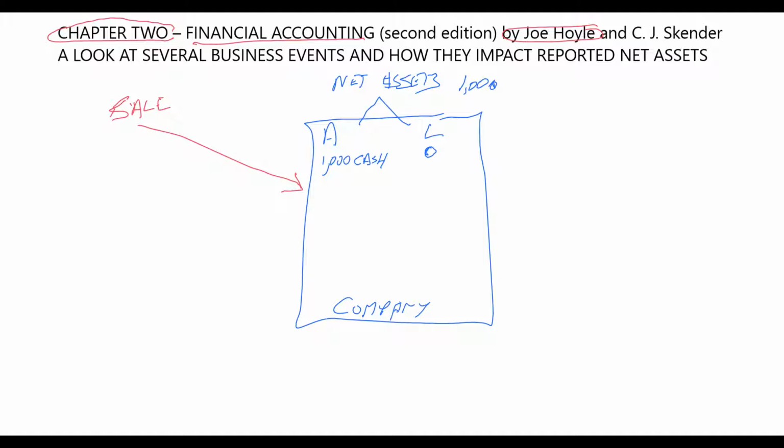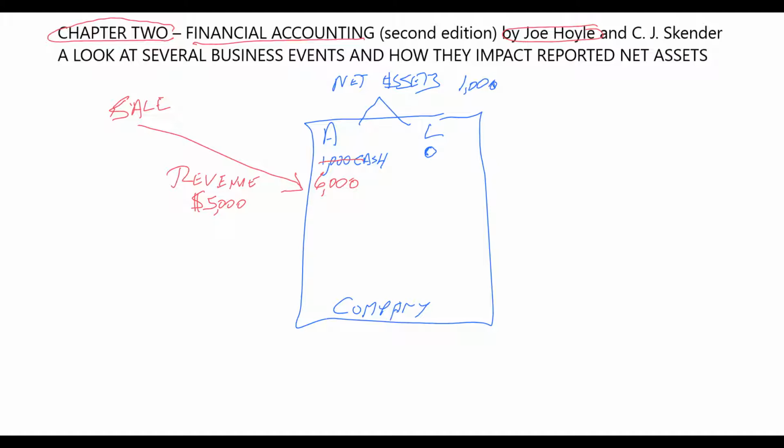So our business now has grown. It no longer has cash of 1,000. It now has cash of 6,000. How did it get bigger? It got bigger because we have a revenue. A revenue is a measure of the amount that comes into a company from selling a good or service. In this case, it was a service. So the revenue that we're going to report is $5,000. We got cash of $5,000 because we sold the service, and so we measure that earning.